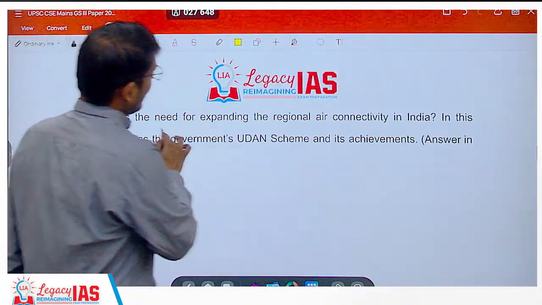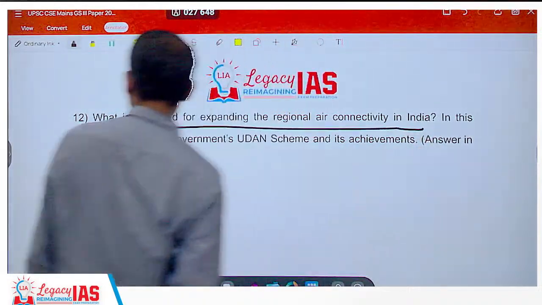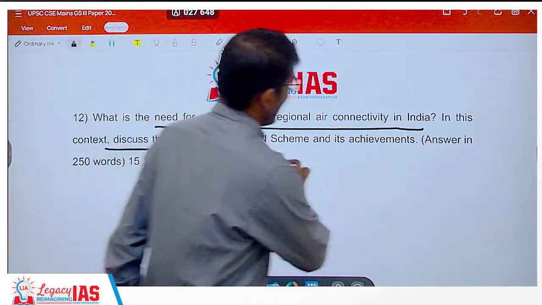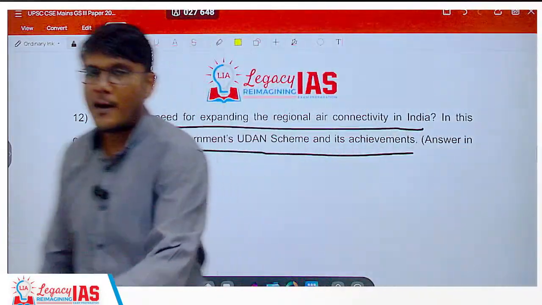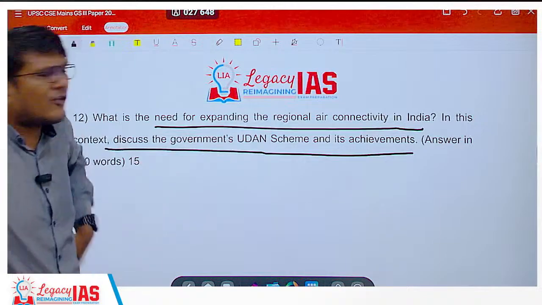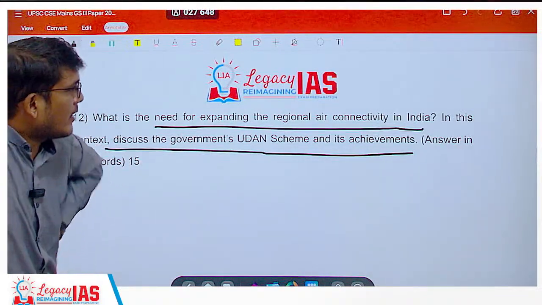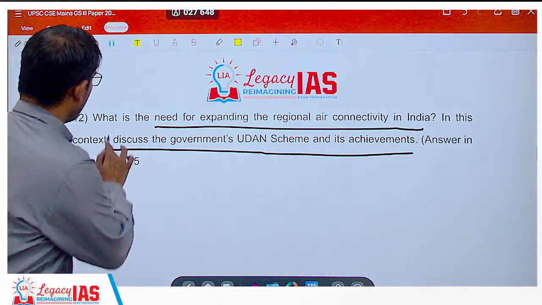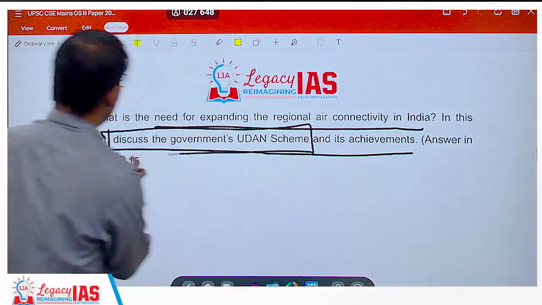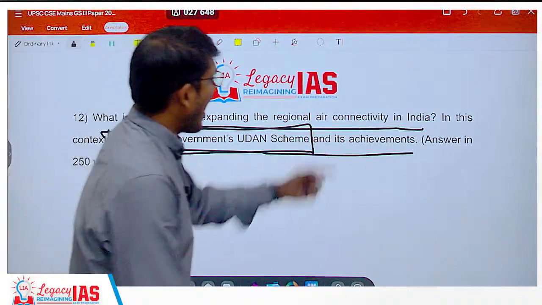What is the need for expanding the regional air connectivity in India? In this context, discuss the government's UDAN scheme and its achievements. So there are three parts. The first part is, what is the need for expanding regional air connectivity? The second part has two subparts: discuss the government's UDAN scheme, so mention the provisions and the achievements.